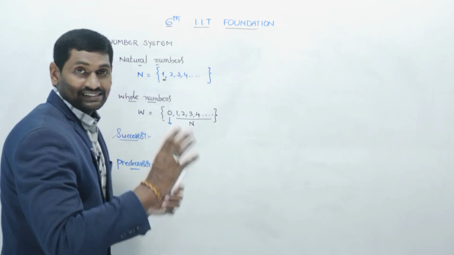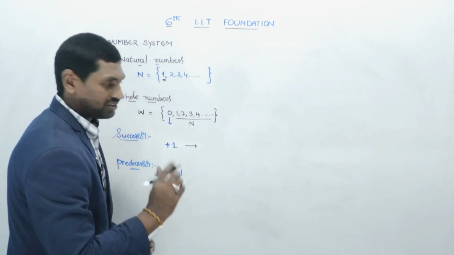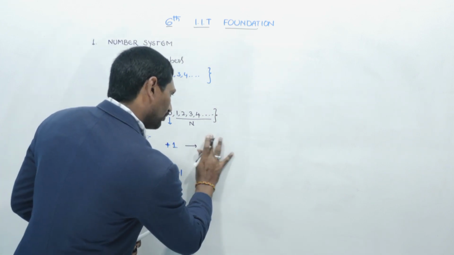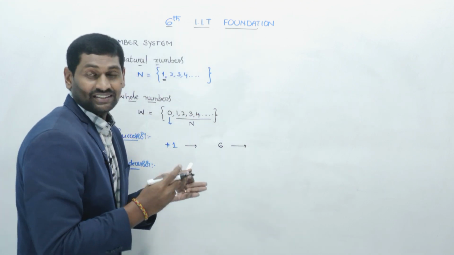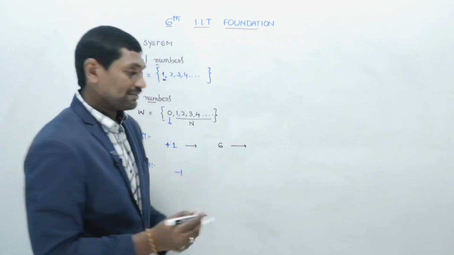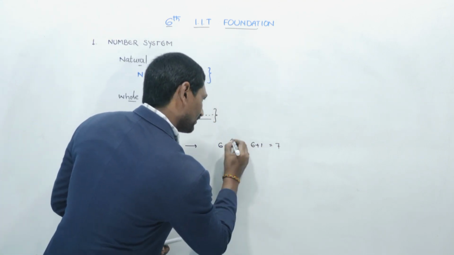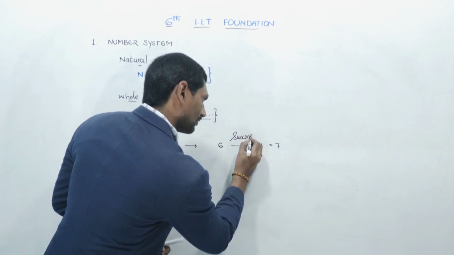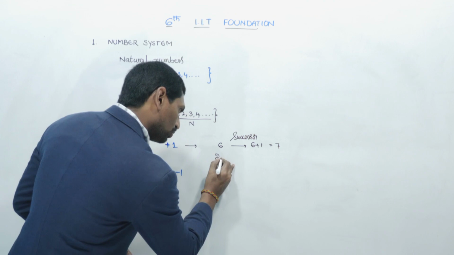Let me take some examples. Successor of 6: successor means immediately next number, so 6 plus 1 is 7. What is the successor of 201?